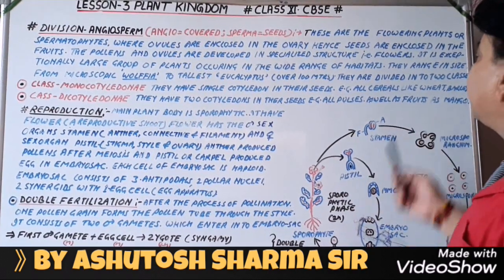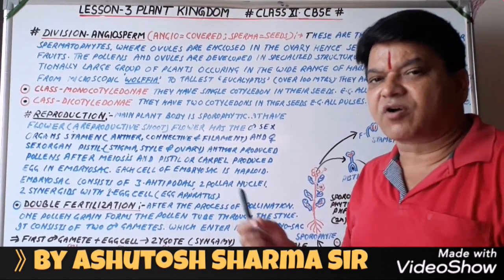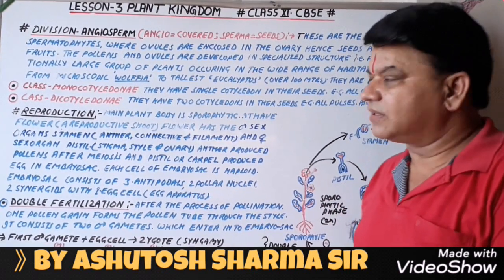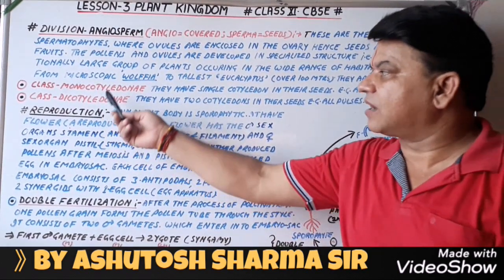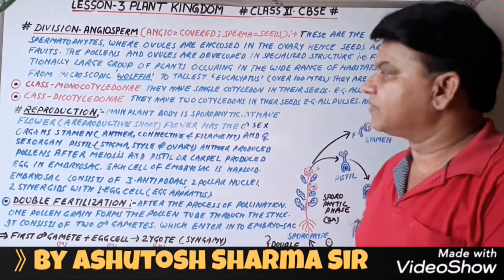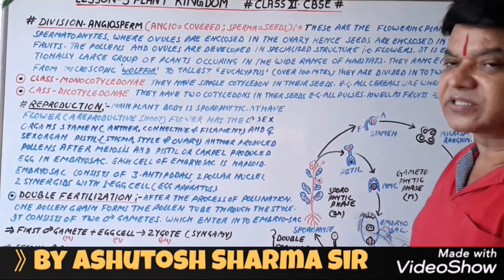Now they are divided into two classes on the basis of the number of cotyledons in the seed. Two classes of angiosperms are there. First is the monocotyledons, that is they have a single cotyledon in their seeds.